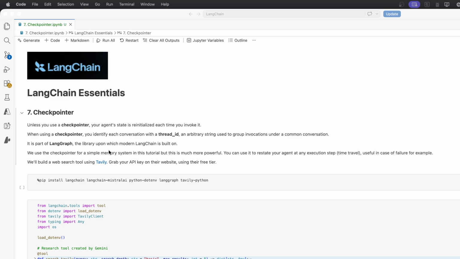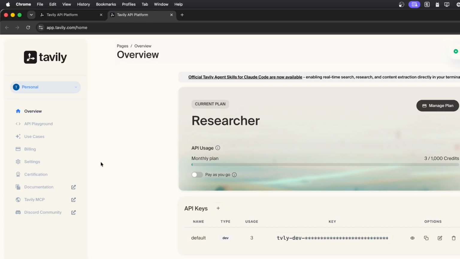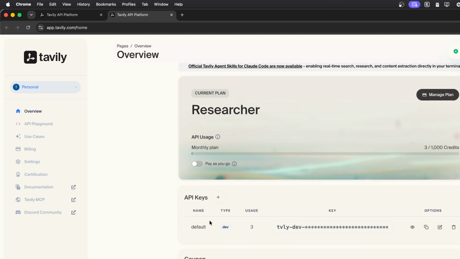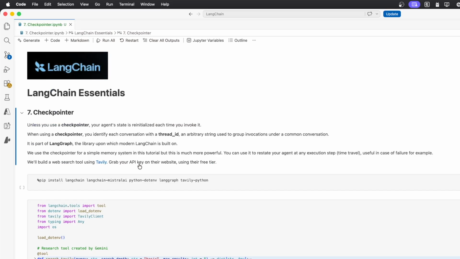And to change a bit the tools that we are using, I'm also using Tavily, which is a tool that allows us to search the web. You can go to the website and grab a free API key. You get 1000 credits per month, and you can log in with your Google account, for example. It takes really a few seconds. Then you grab your API key and add it to your .env file, as usual, like any API keys that you have for the LLM.